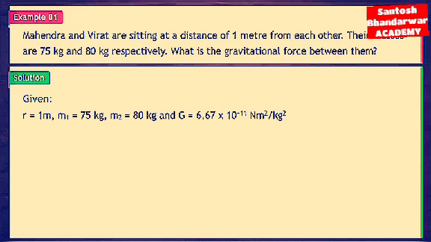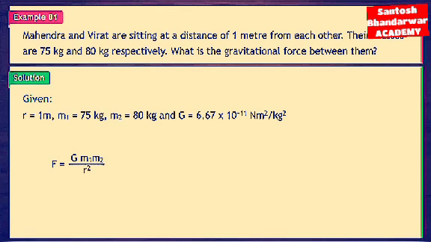Given r = 1 meter, m1 = 75 kg, m2 = 80 kg, and G = 6.67 × 10⁻¹¹ Nm²/kg².